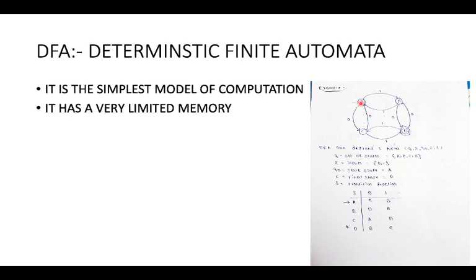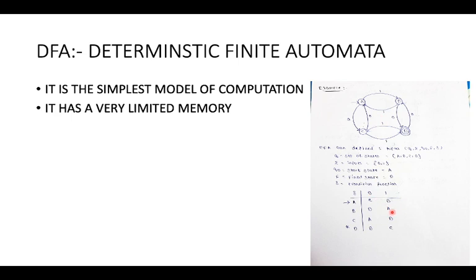Here A is the starting state, F is the final state, enclosed with two circles. The transition function explains the traversal of the finite automata within the states.